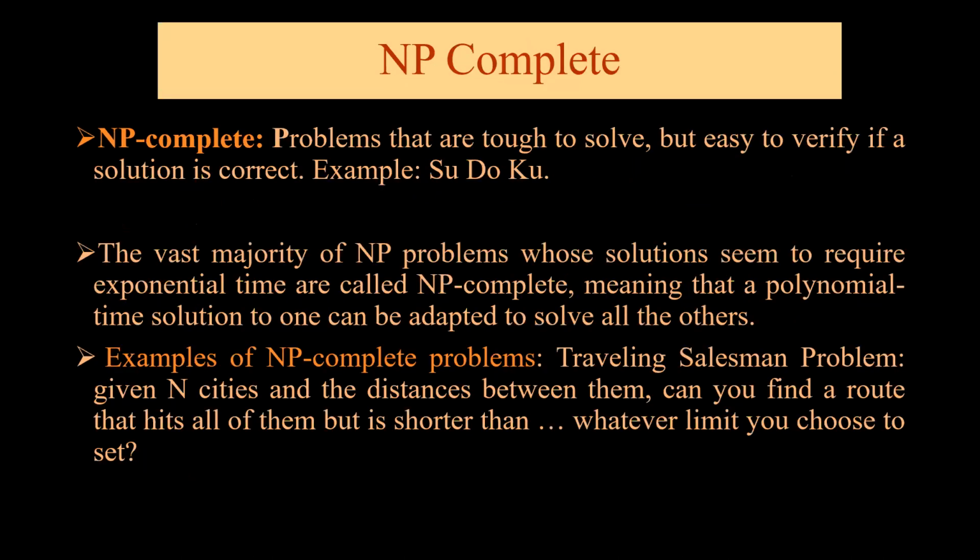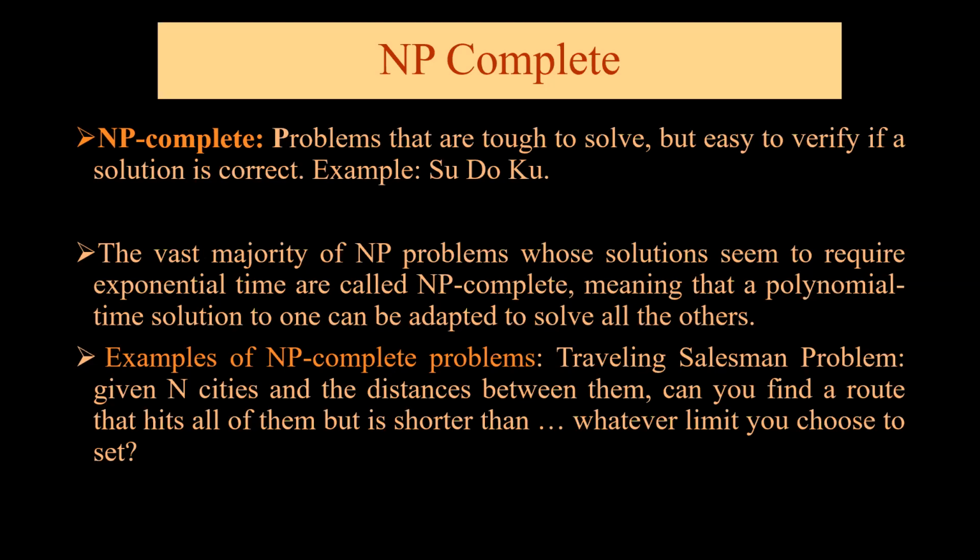Now we will discuss NP complete problems. NP complete are the problems that are tough to solve but easy to verify if a solution is correct. Say for example, Sudoku. The vast majority of NP problems whose solutions seem to require exponential time are called NP complete, meaning that a polynomial time solution to one can be adapted to solve all the other problems. A very good example of an NP complete problem is the traveling salesman problem.